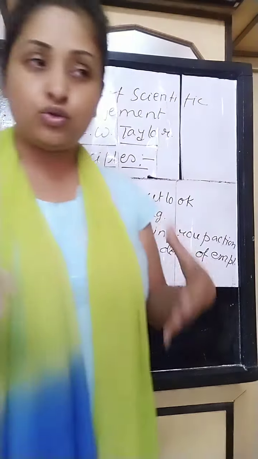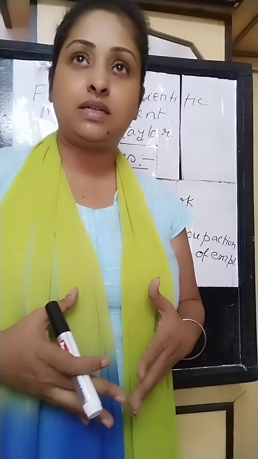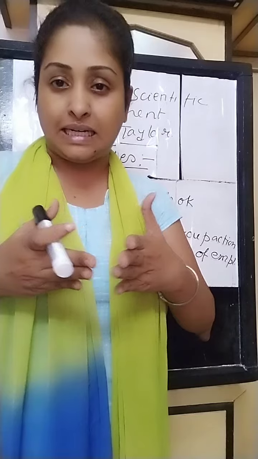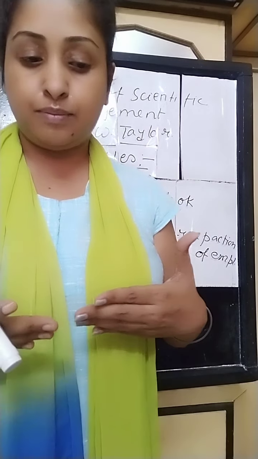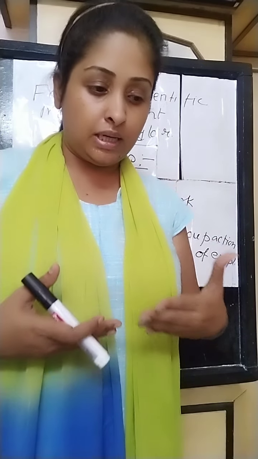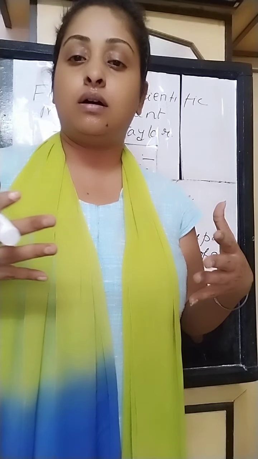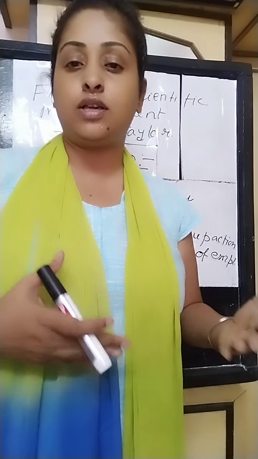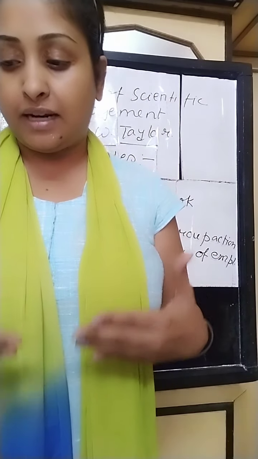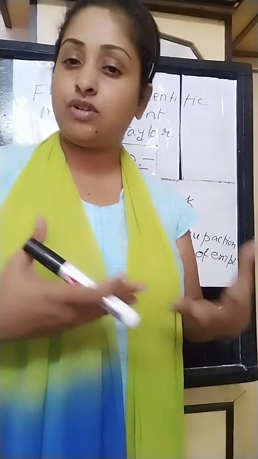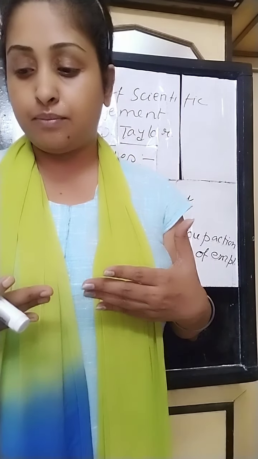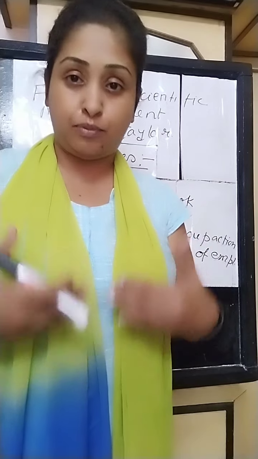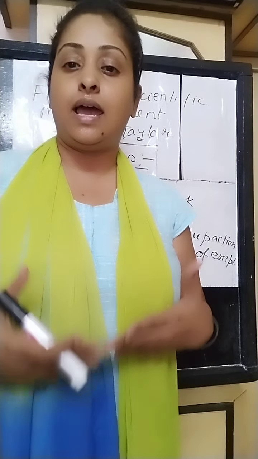Next, there should be cooperation. There should be close cooperation between the management and the employees. There should not be any distance. There must be a mutually beneficial relationship between the employees and the organization. The management should protect the interests of the employees, and the employees should show their responsibility.